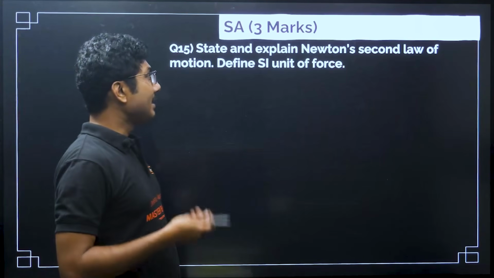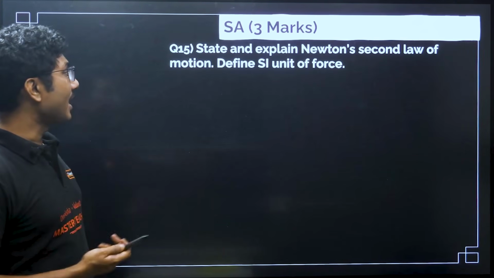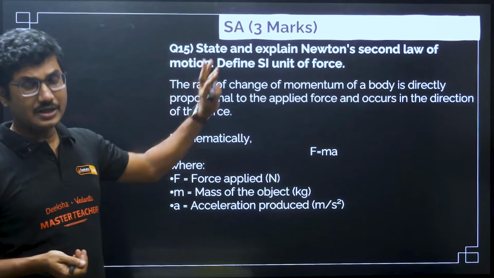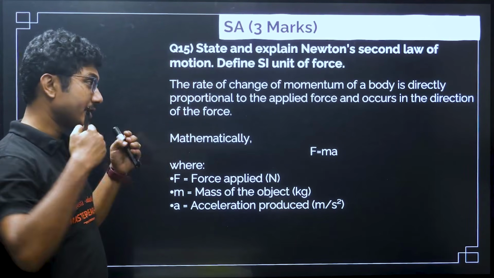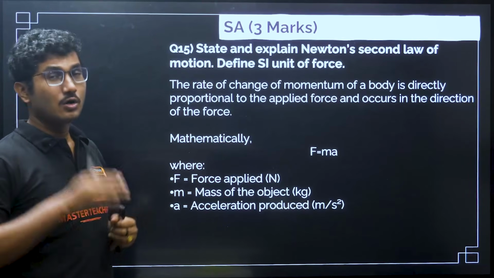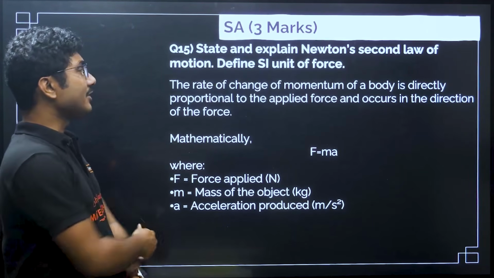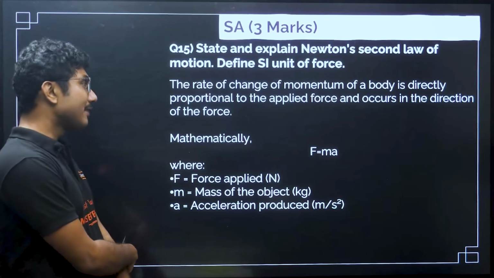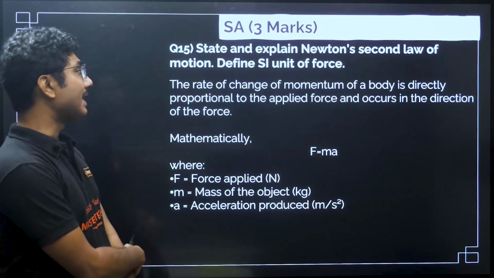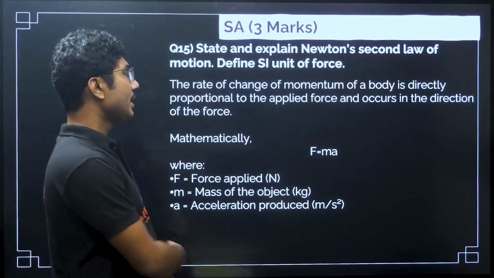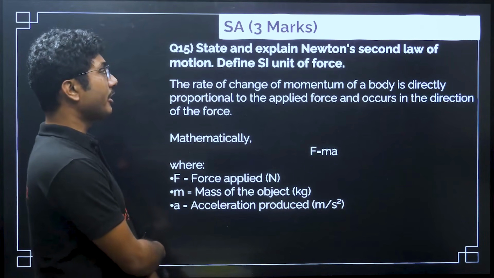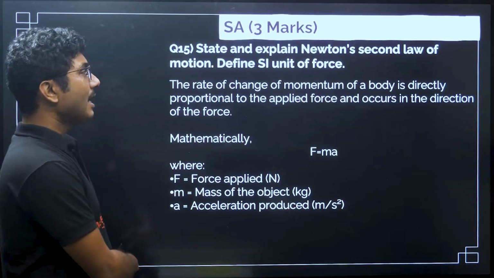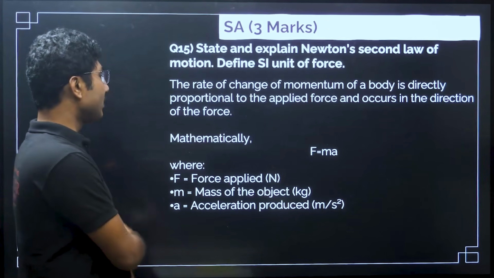State and explain Newton's second law of motion, define SI unit of force. So this is only the definition. Derivation we will do, derivation is also important for this formula. The rate of change of momentum of a body is directly proportional to the applied force and occurs in the direction of the force.